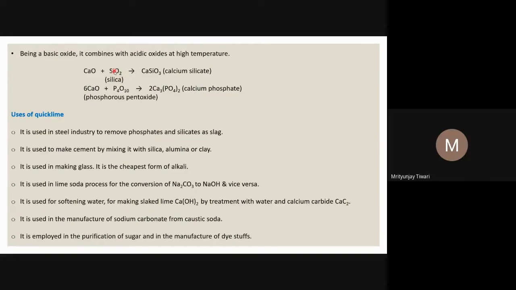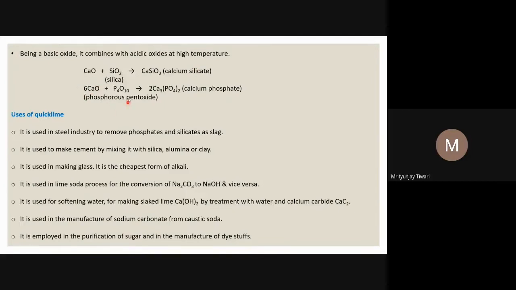And because we know sand is also a very solid, very hard material, and calcium oxide is also solid, it will be very difficult for them to react at normal temperature. So usually this reaction happens at a very high temperature. When calcium oxide, the quick lime, is heated with silica at high temperature, we see calcium silicate. This kind of thing is the formation of slag in metallurgical reactions. So this is a kind of slag, which we'll see when we study metallurgy.